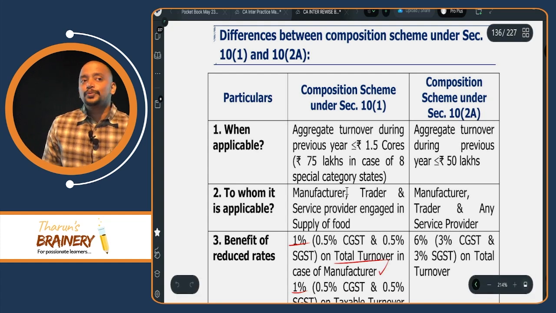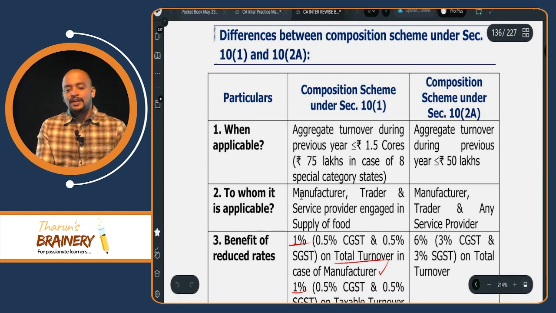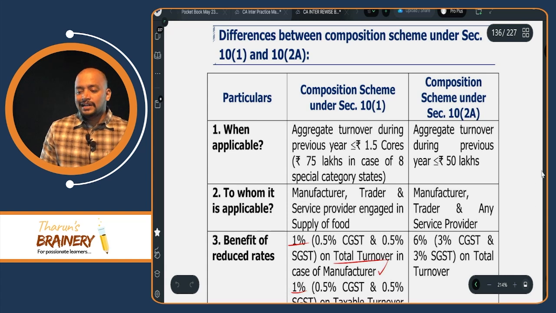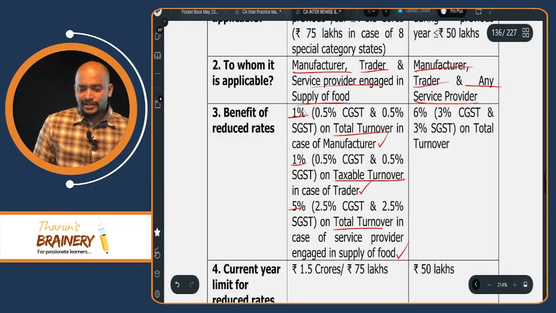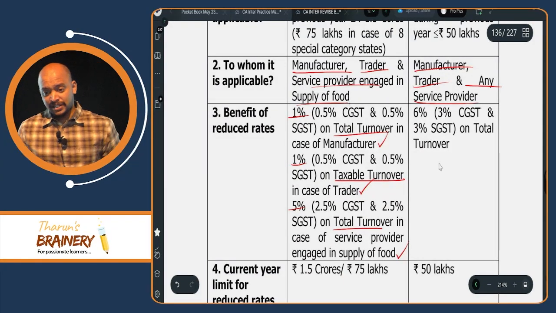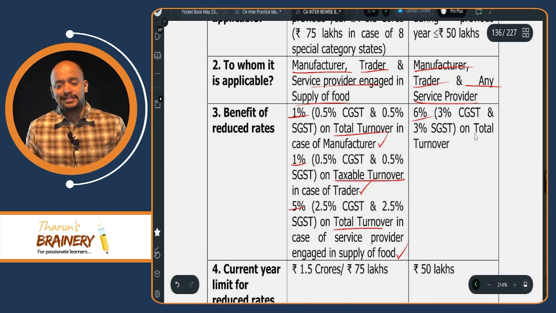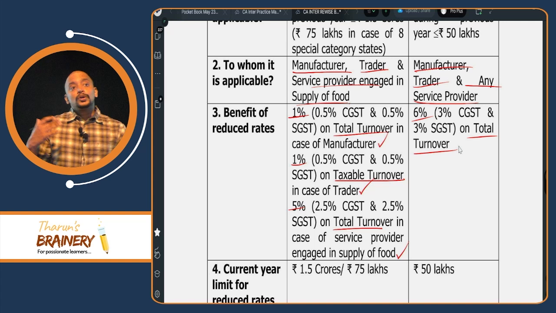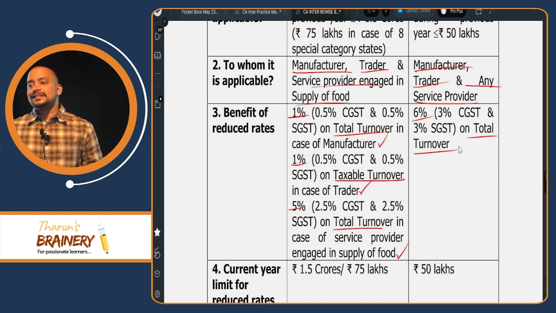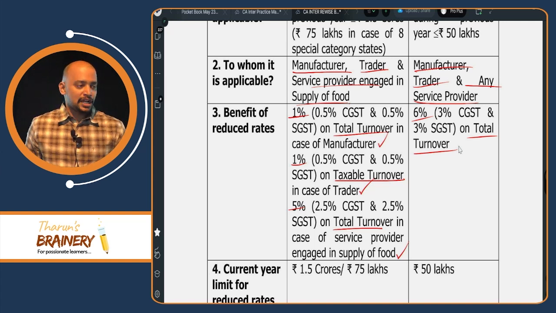Then to whom composition scheme 10.1 will be applicable? Manufacturer, trader, service provider engaged in supply of food. Benefit of reduced rates. So in case of this, already we know the rates. But in case of 10.2a, it will be 6% on total turnover. 6% on total turnover. 3% CGST, 3% SGST on total turnover.